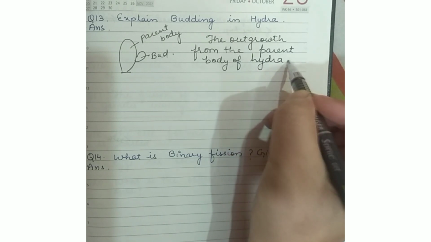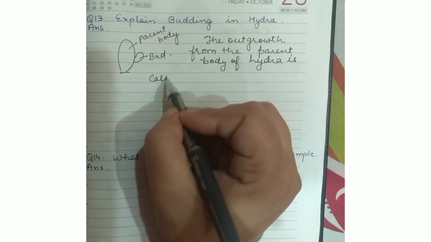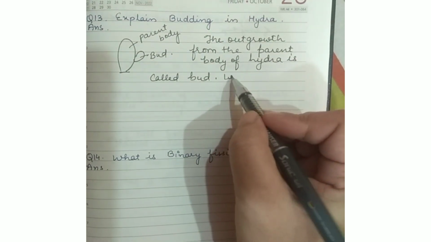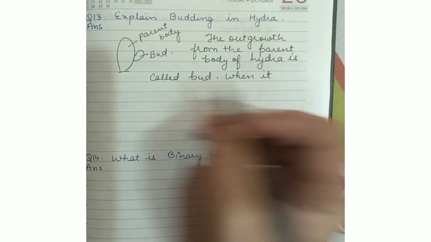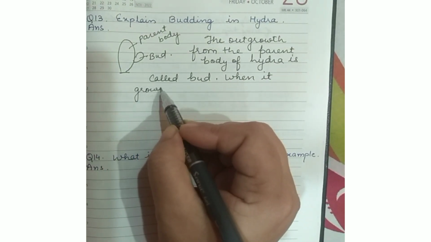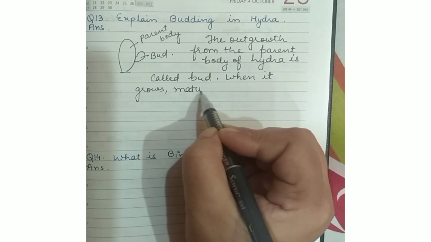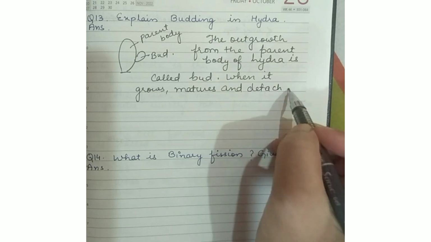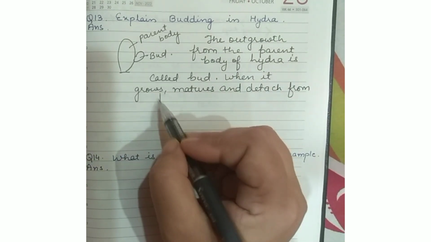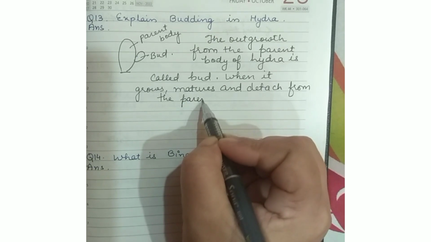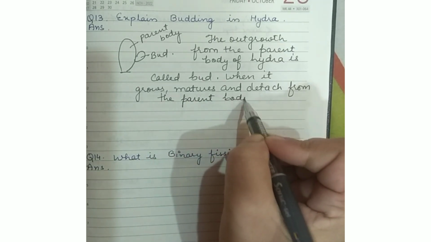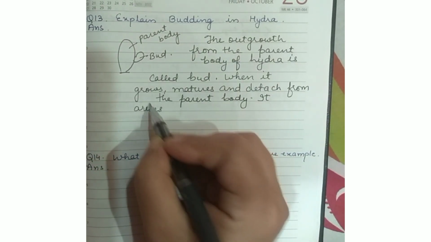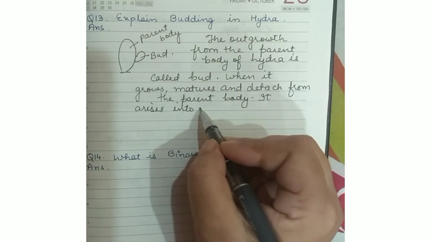When this bud grows, it takes nutrients from the parent body, and when it matures or develops fully, it detaches from the parent body, and after detaching, it mixes with the soil and gives rise to a new hydra, and the process is known as budding in hydra.